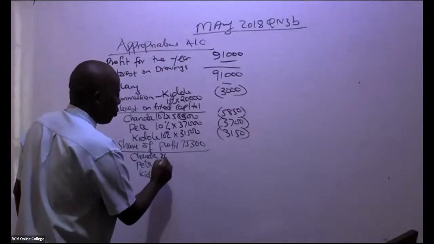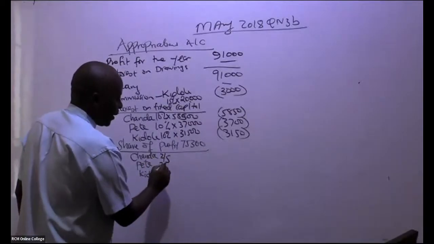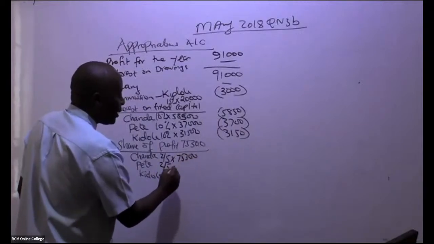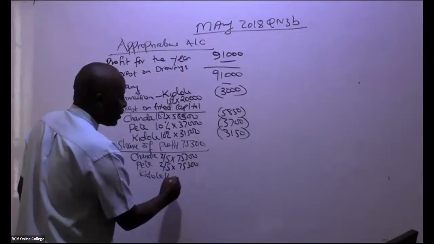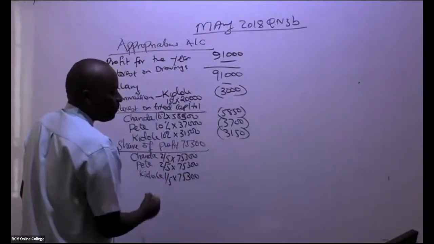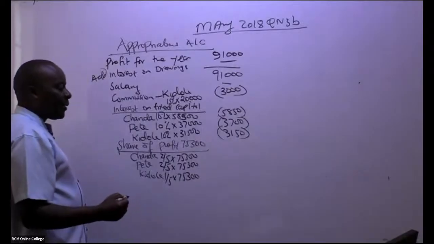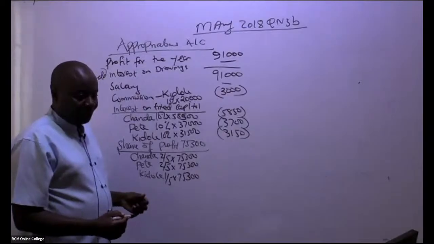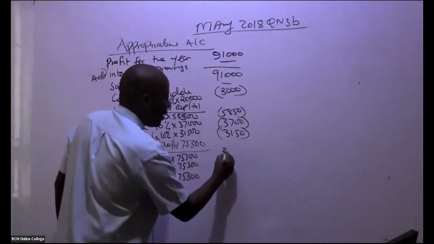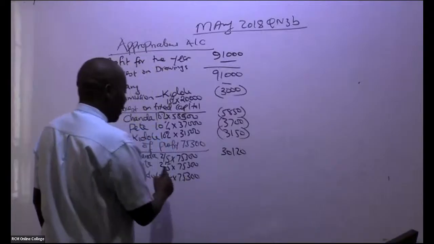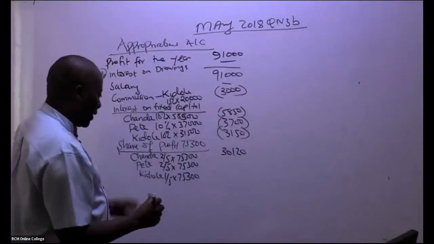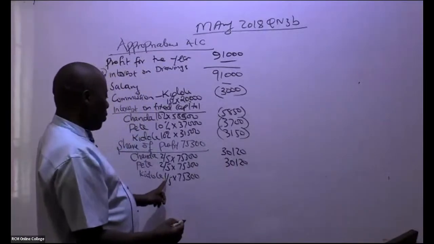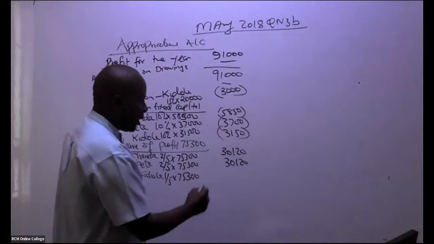So this will be 2 over, of course, if you add here, over 5, isn't it? 2 over 5, 2 over 5, 1 over 5, times this 75,300. All right? So can somebody give me this 2 over 5 times this? What are we getting, ladies and gentlemen? I'm being told we have 3120. This and this will end up giving me the same 3120. And then this is 1 over 5. The last one is 14,700.